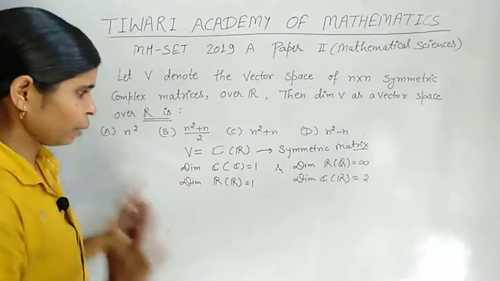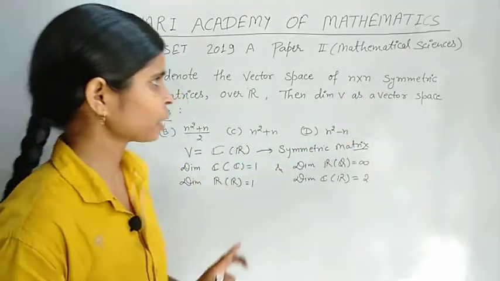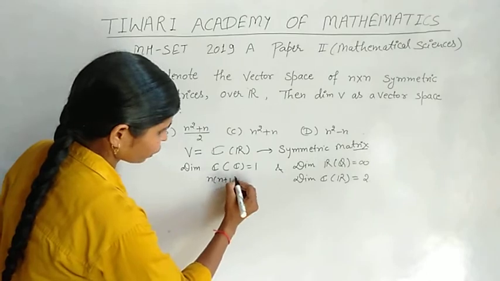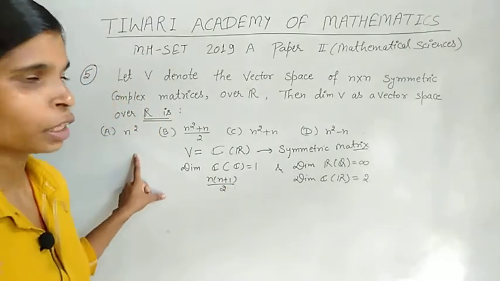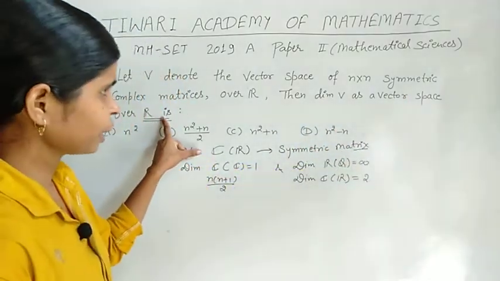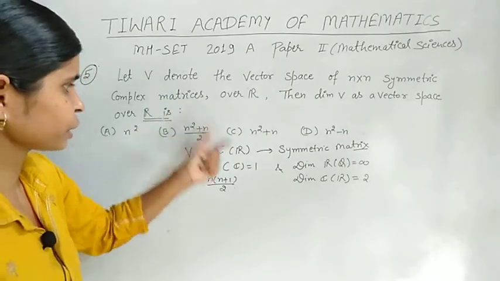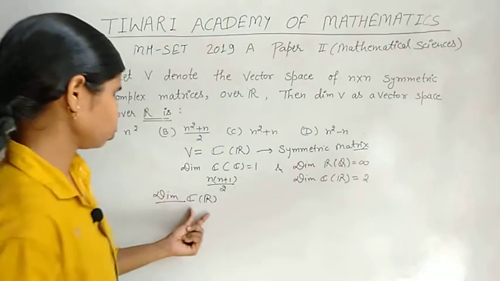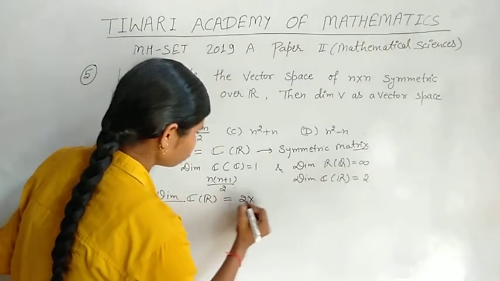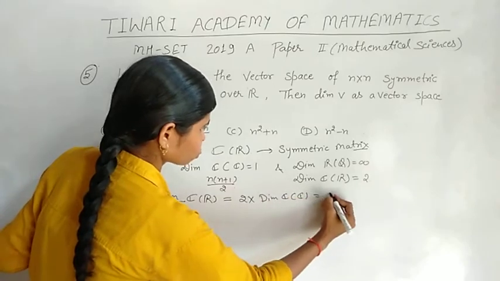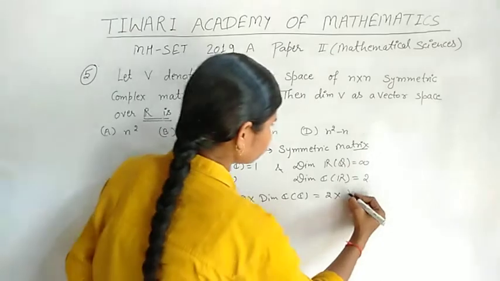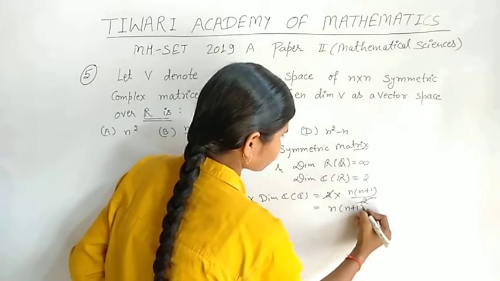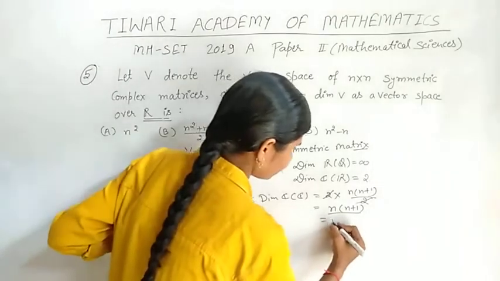We know that for symmetric matrices over C, the dimension over C is n(n+1)/2. The question asks for the dimension of V as a vector space over the real numbers, and V is a complex matrix space, so we multiply 2 by the dimension over C. So 2 times n(n+1)/2, the 2 cancels out, so our answer will be n(n+1), or n²+n.